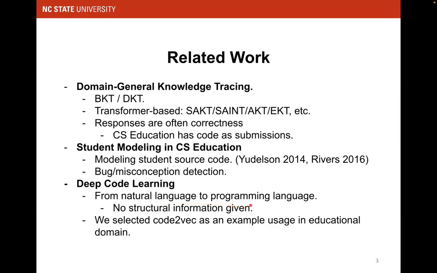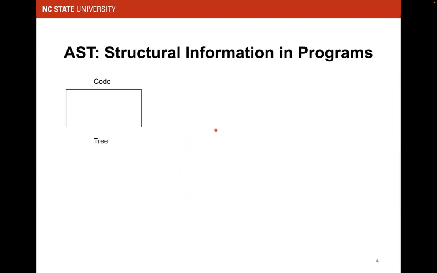Recently, we have program-specific models, such as Code2vec. Now we use Code2vec as an example in the educational domain to see whether that integration works for this domain. Specifically for Code2vec, we use the AST, the abstract syntax tree, as the input.